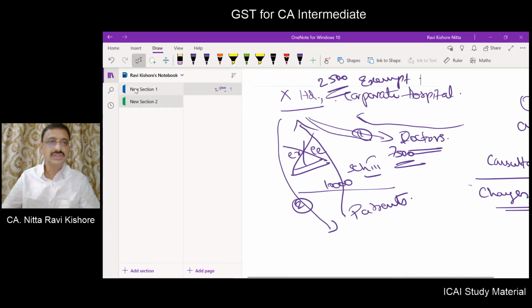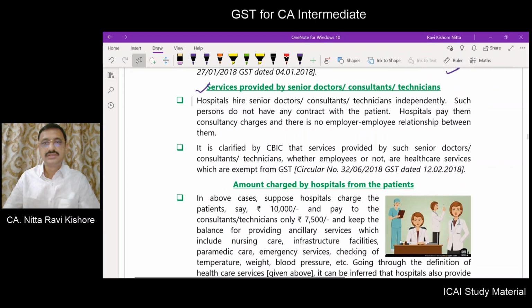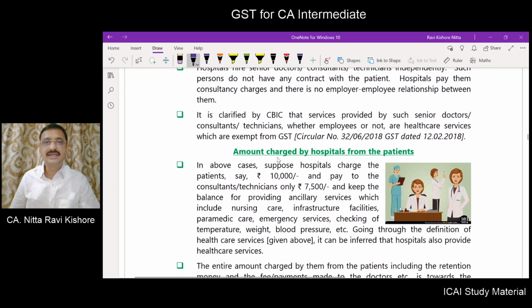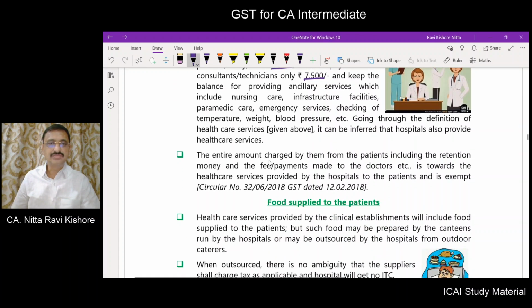Next, coming to the next point. Now these things have been clarified by Circular number 32 dated 12th of February 2018. This example we have also dealt with, the 2,500 rupees, meaning the entire 10,000 rupees which has been collected by the hospital is exempt, and this has been clarified by Circular number 32 dated 12th of February 2018.